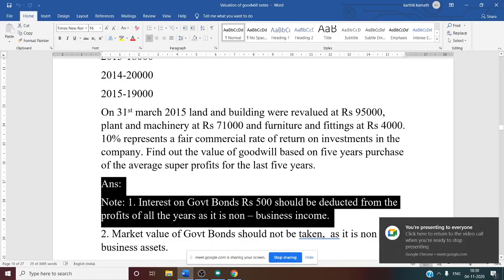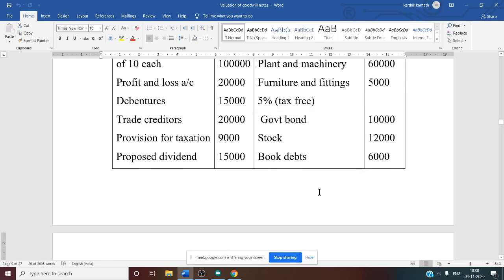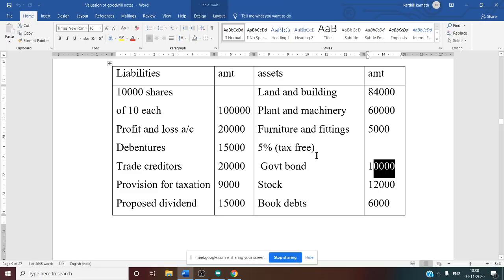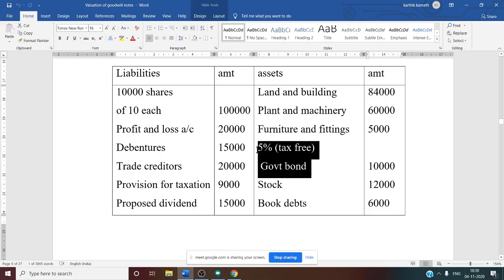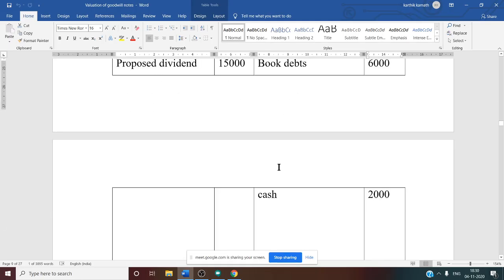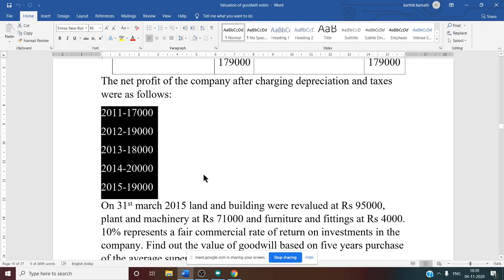So how did we get 500? Interest on government bond rupees 500. How did we get it? See the bond value. Bond value they have given is 10,000. See, this 5% tax free government bond value is 10,000. So 10,000 into 5%, if you do, you will get 500. So this 500 from all the 5 years you need to deduct. That is nothing but 17,000 minus 500, 19,000 minus 500. Like that you need to do for all the years.